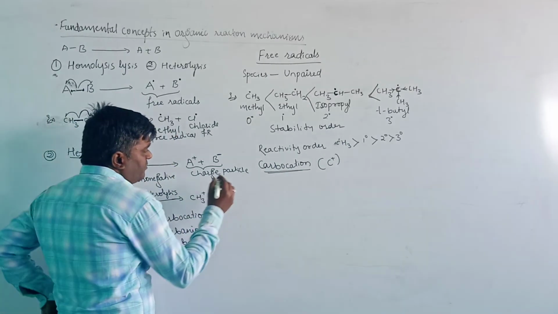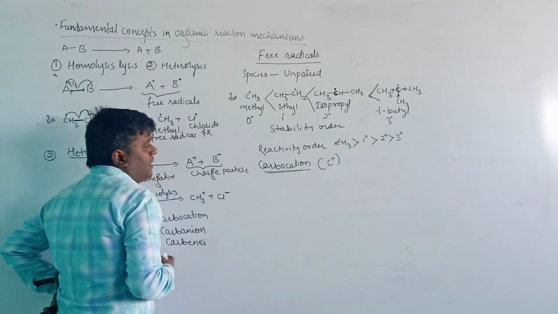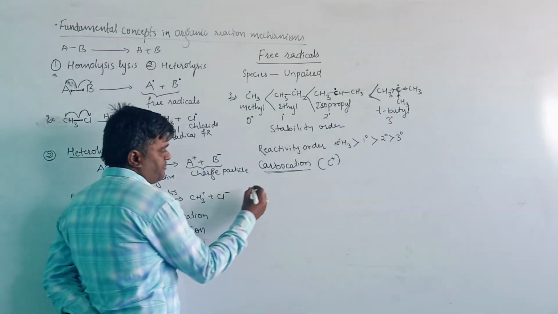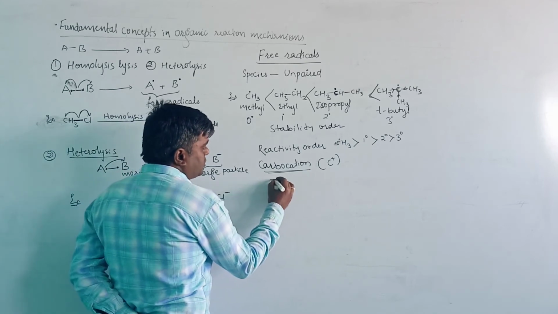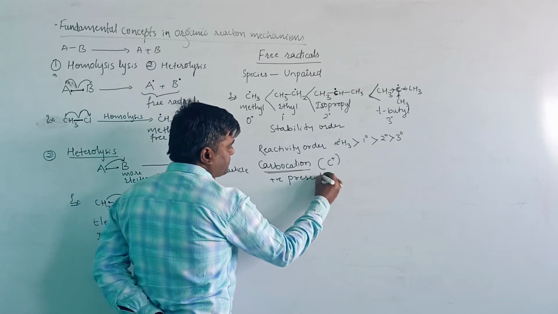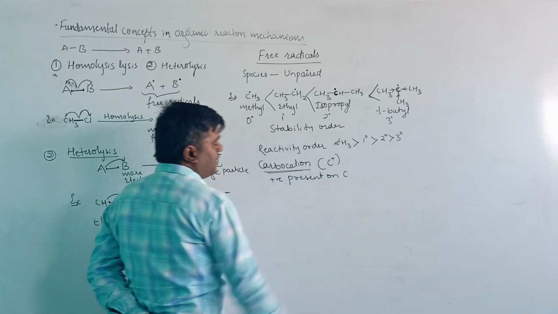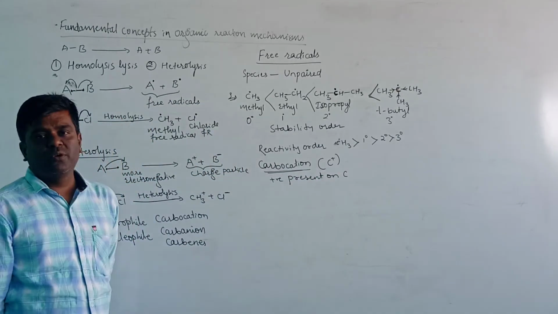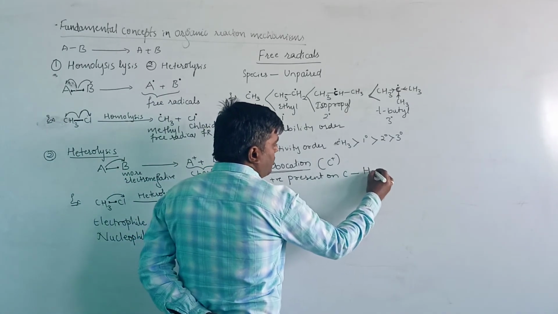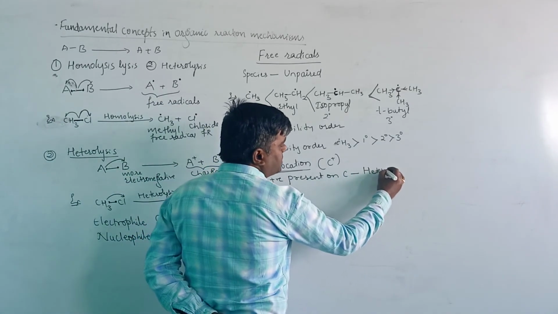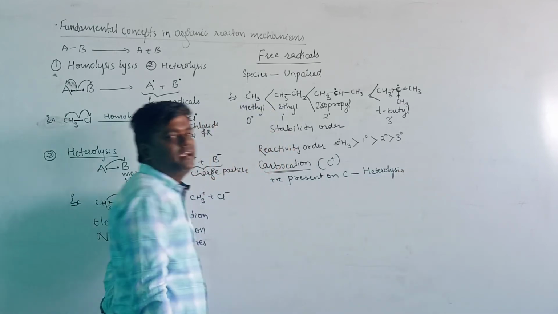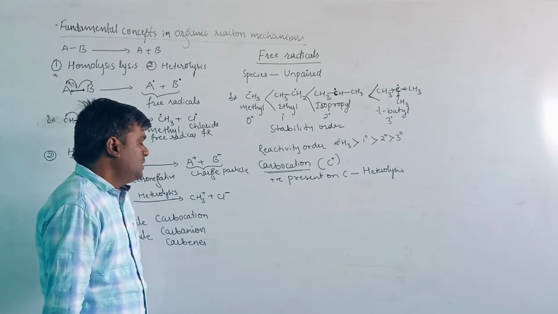These are formed by the heterolysis, that is, the heterolytic cleavage. A positive charge present on a carbon atom is known as a carbocation, and these are formed by heterolysis. An example: